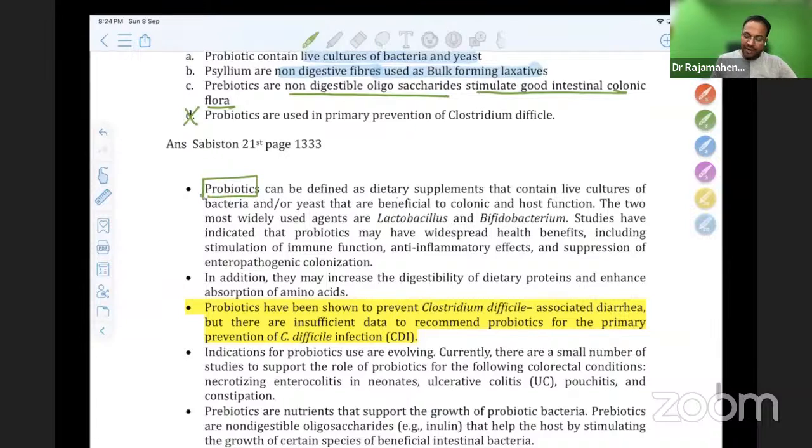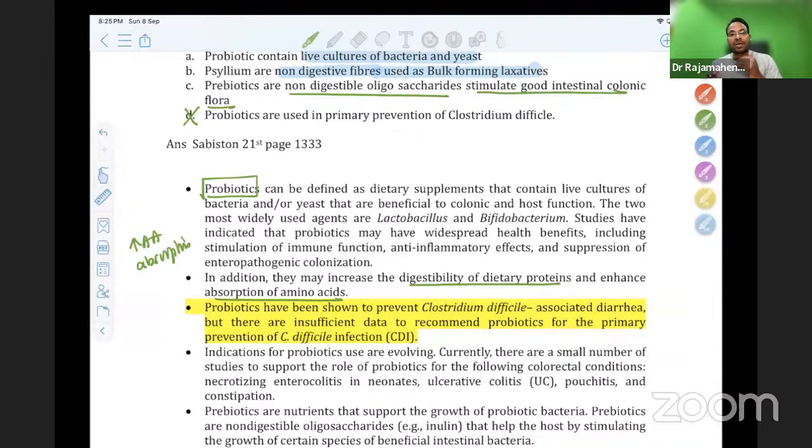Probiotics can be defined as dietary supplements that contain live cultures of lactobacillus and bifidobacterium. They have widespread health benefits, including immune function, anti-inflammatory effects, and suppression of enteropathogenic colonization. In addition, they increase the digestibility of proteins and enhance the absorption of amino acids. Please don't forget this: protein absorption is increased.